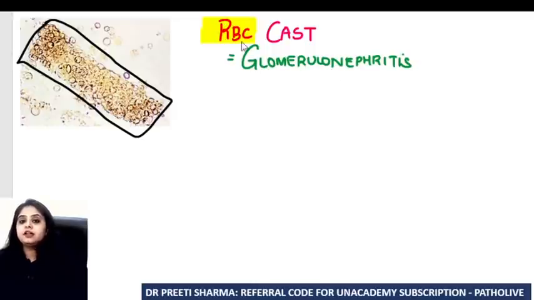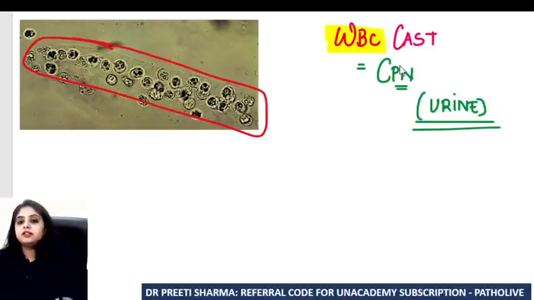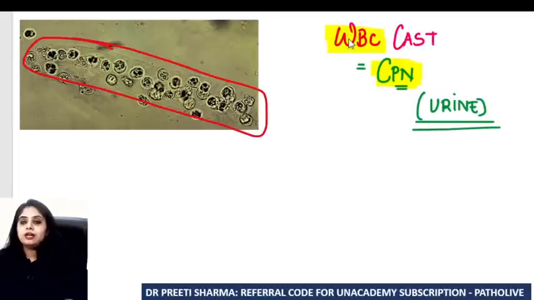Glomerulonephritis. When RBCs are coming out, it is an RBC cast, seen in glomerulonephritis. On the other hand, if you have the same cylinder, but now white blood cells are coming on top of it, then you call it a white blood cell cast, and that is seen in pyelonephritis. So remember, red blood cell cast, glomerulonephritis; white blood cell cast, pyelonephritis.